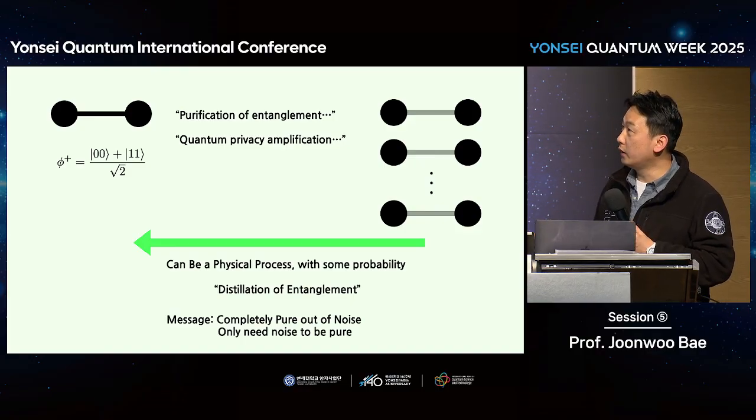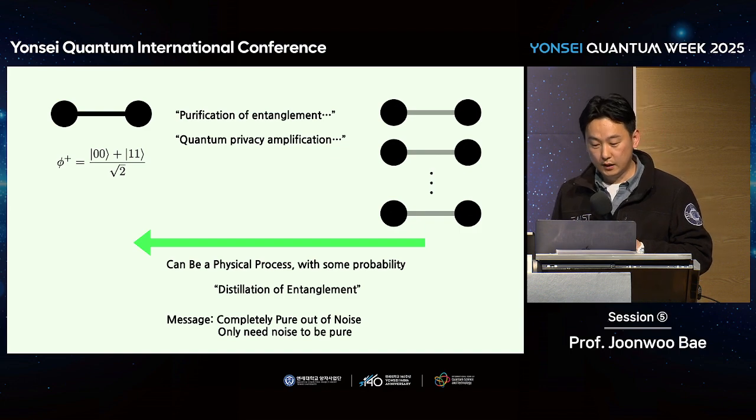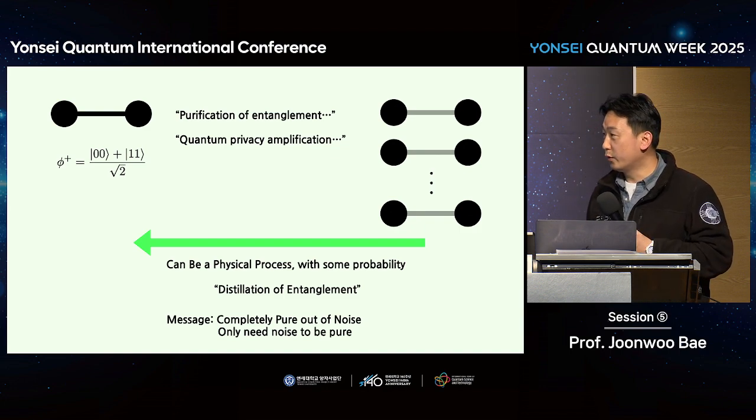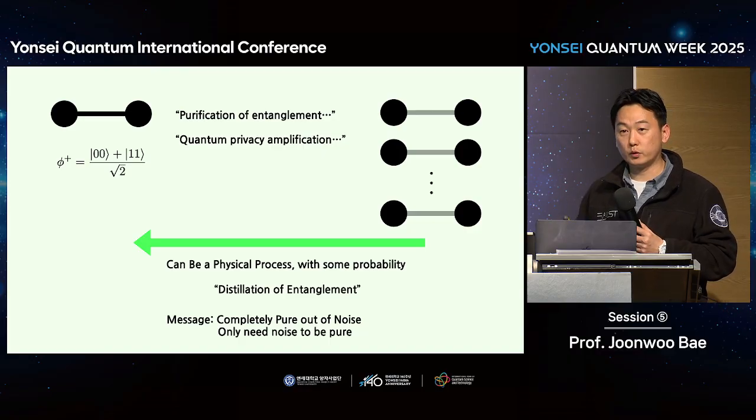Then we have many copies of noisy entangled states, and out of them we can have some clean and pure entangled bits. It's called distillation of entanglement. This is possible and specifically shown by a certain protocol.